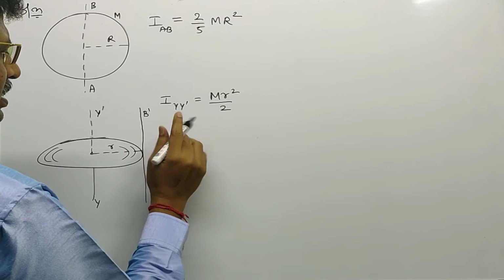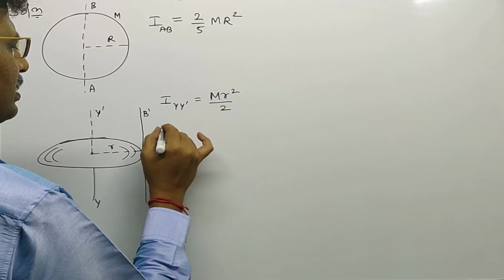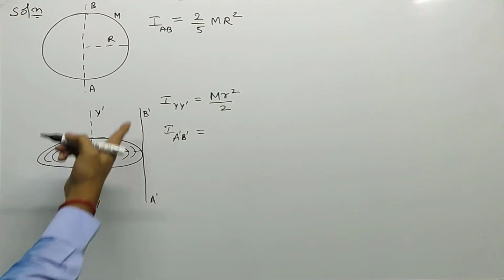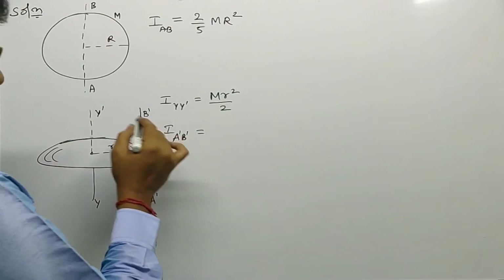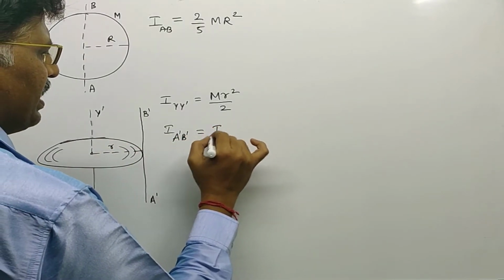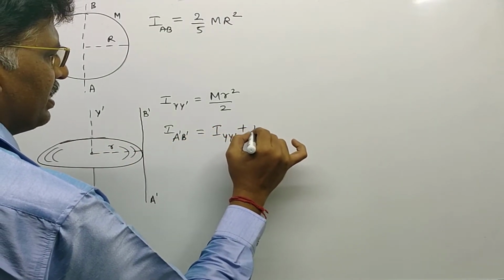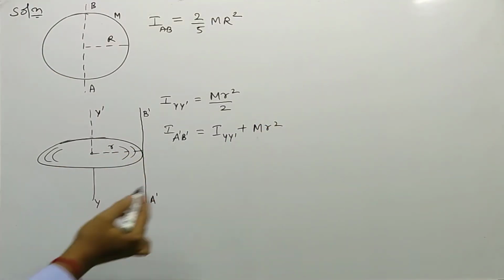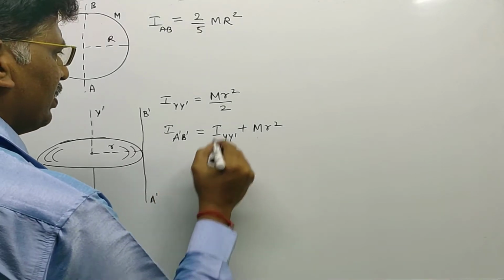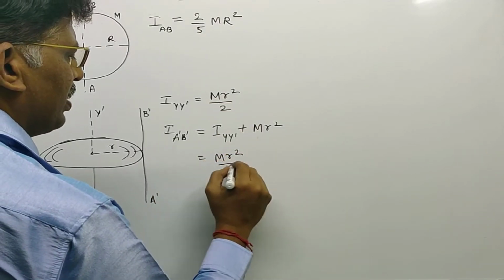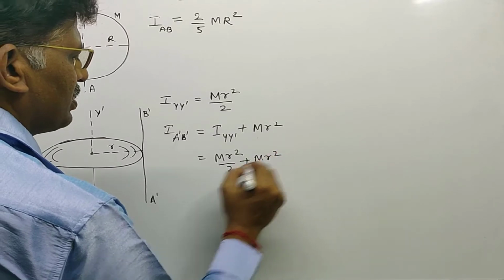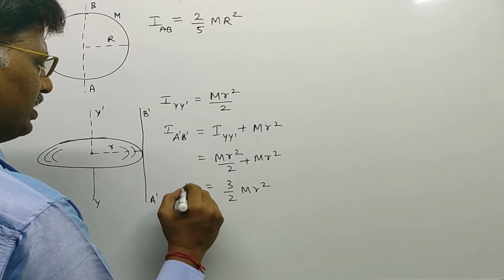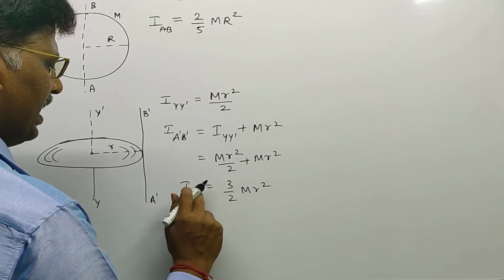That is, the moment of inertia about A dash B dash. According to the parallel axis theorem, we can write it as I_Y dash plus M into perpendicular distance squared. The perpendicular distance between the two parallel axes is small r. So that is equal to M r squared by 2 plus M r squared, which is 3/2 M r squared. This is I_A'B'.